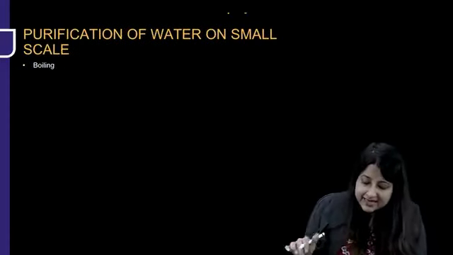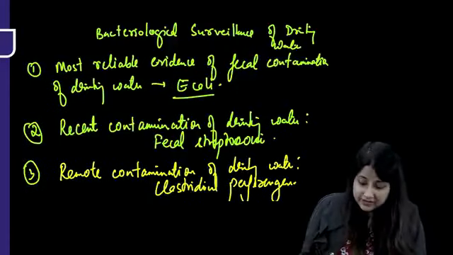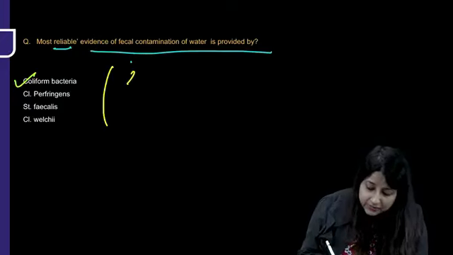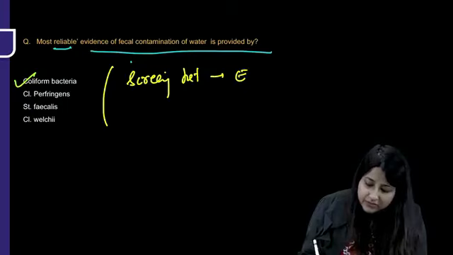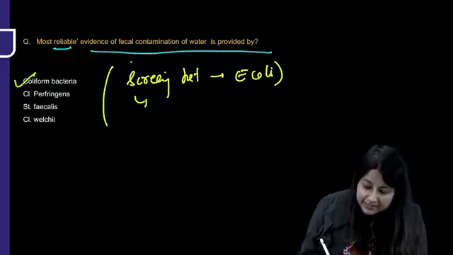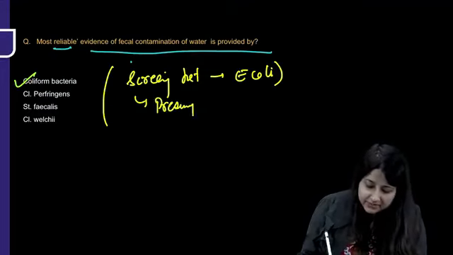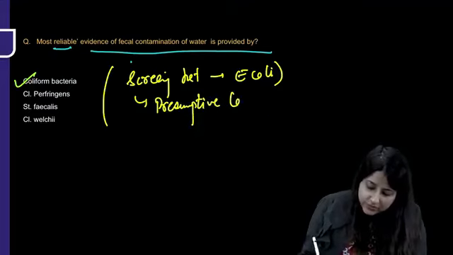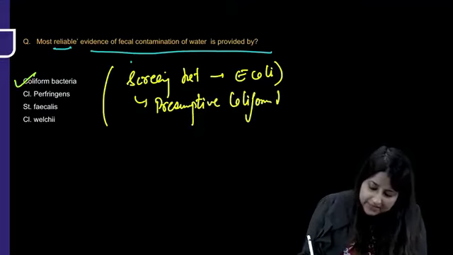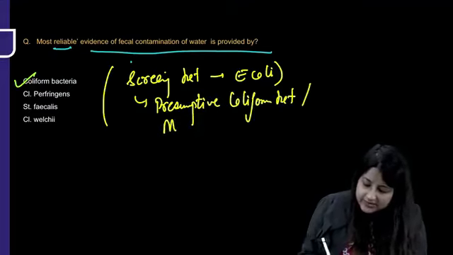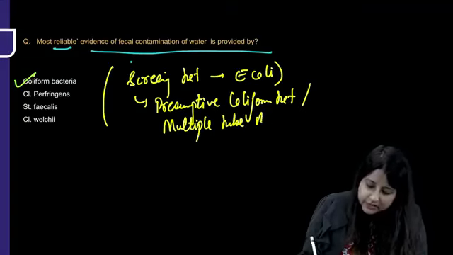Now, is there any screening test available for that? Yes. What is the screening test for presence of E. coli? Remember, the name of the test was PSP: the presumptive coliform test, or you could also call it the multiple tube method.